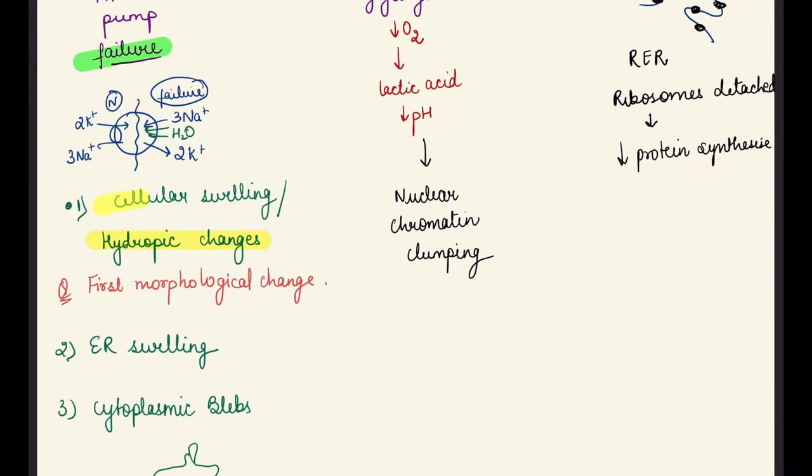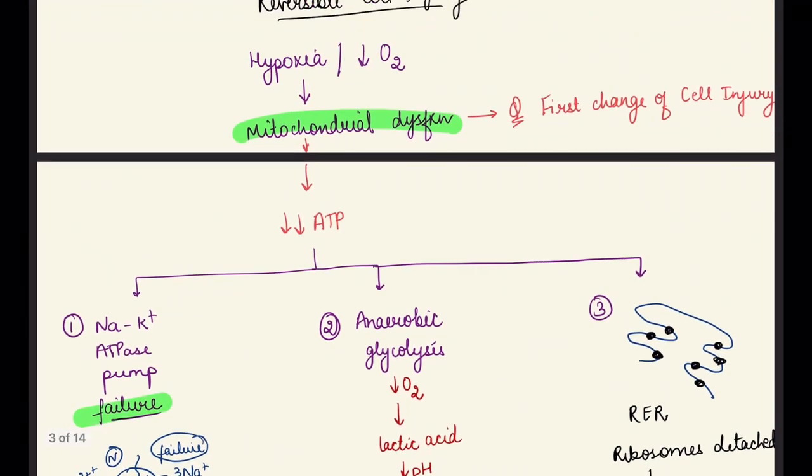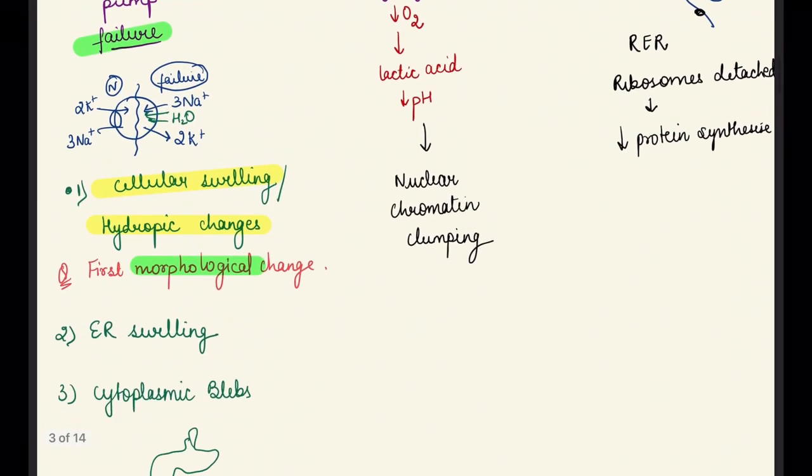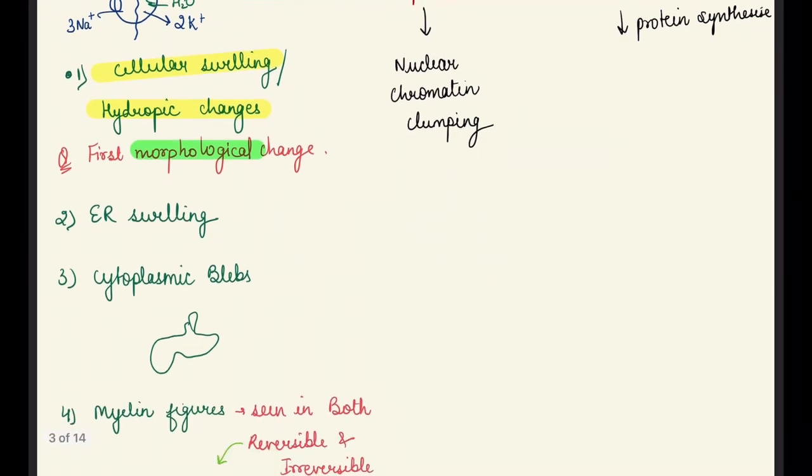Hydropic changes or cellular swelling is the first morphological change. And what is the first change of cell injury? That is mitochondrial dysfunction. I am not talking about the morphological change. The morphological change is cellular swelling or hydropic changes. The endoplasmic reticulum also swells, and cytoplasmic blebs are formed.